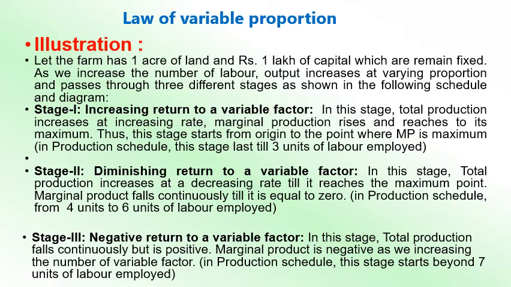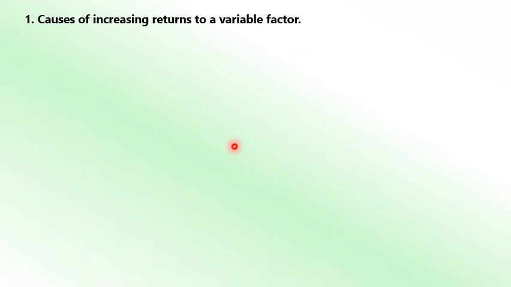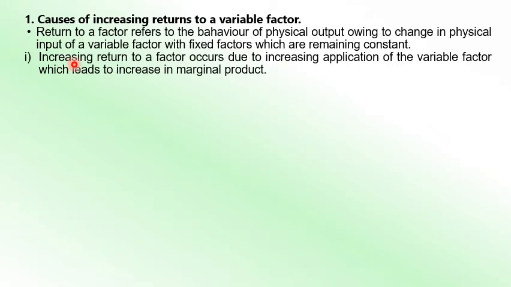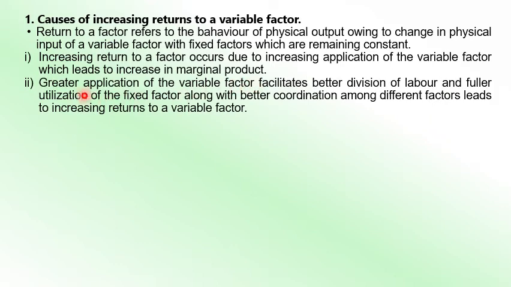Now why is this happening? These are the reasons why it is increasing, why it is decreasing. The first one is that increasing return to a variable factor occurs due to increasing application of variable factor, which leads to an increase in marginal product. Greater application of the variable factor facilitates better division of labor and fuller utilization of the fixed factor, along with better coordination among the different factors, leading to increasing return to a variable factor.